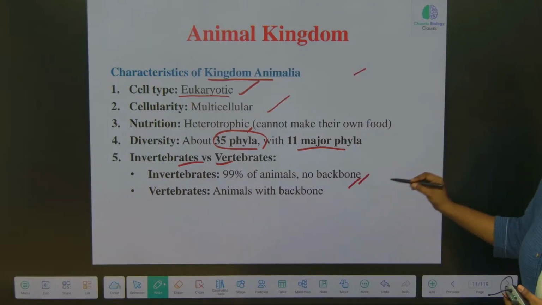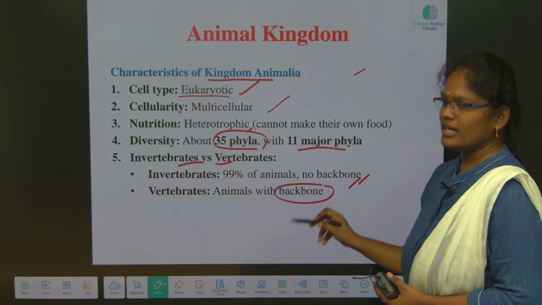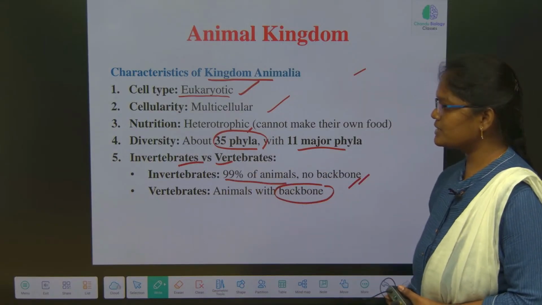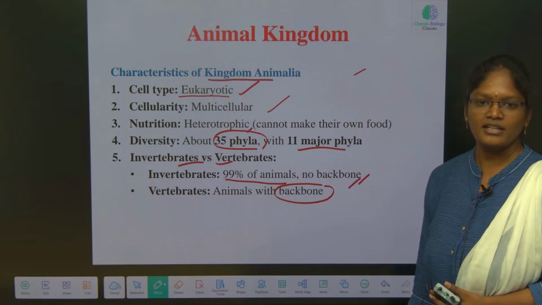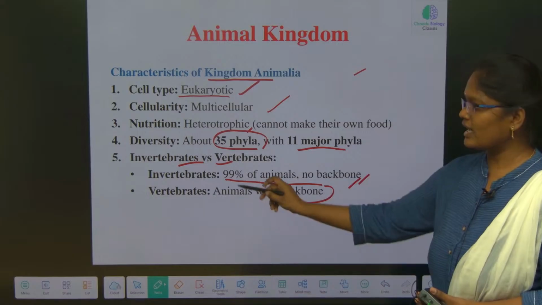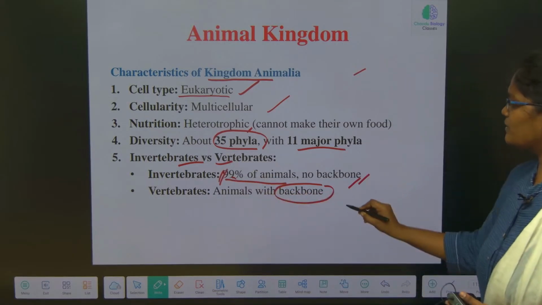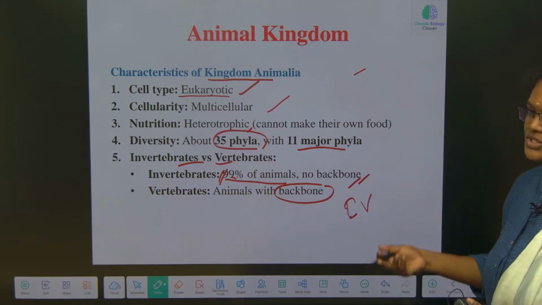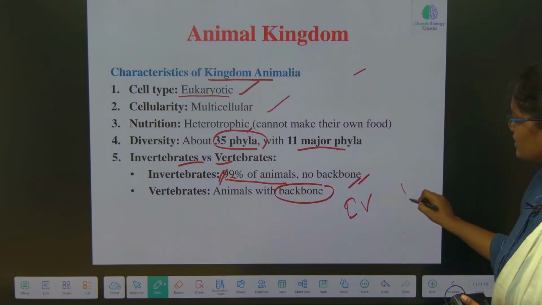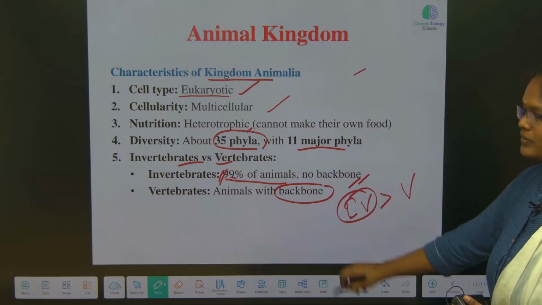Even though vertebrates are well developed organisms with a backbone, invertebrates are very high in diversity. 99% of animals have no backbone, and these are classified as invertebrates. So if the question asks whether the diversity of animals is higher in invertebrates or vertebrates, obviously it will be the invertebrates.